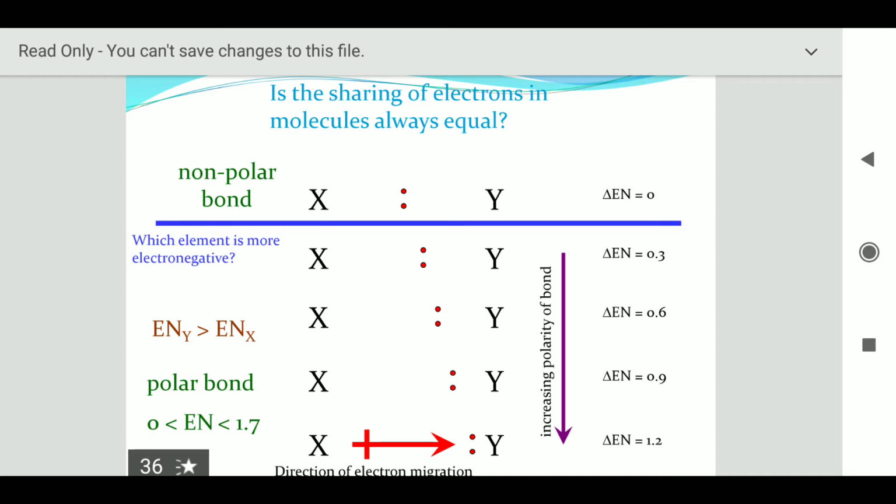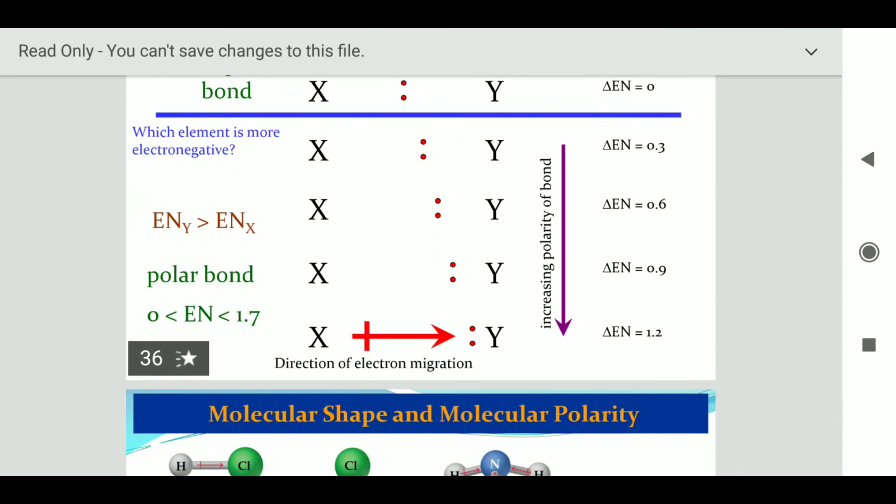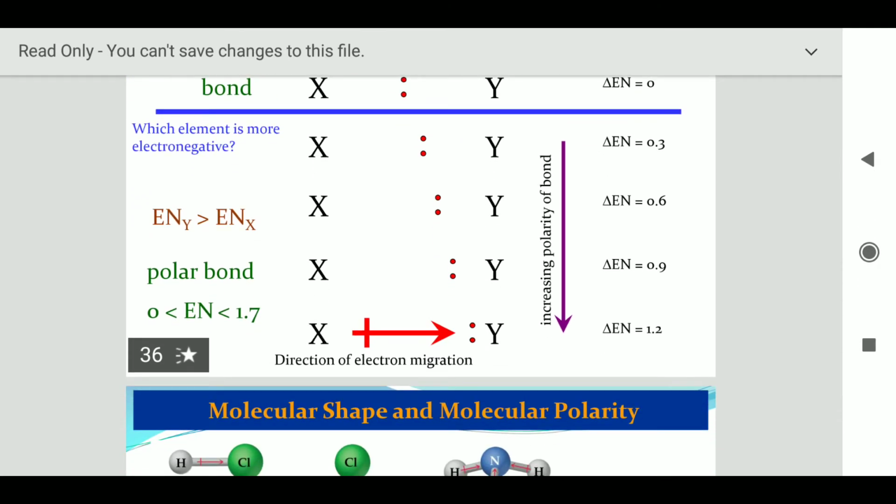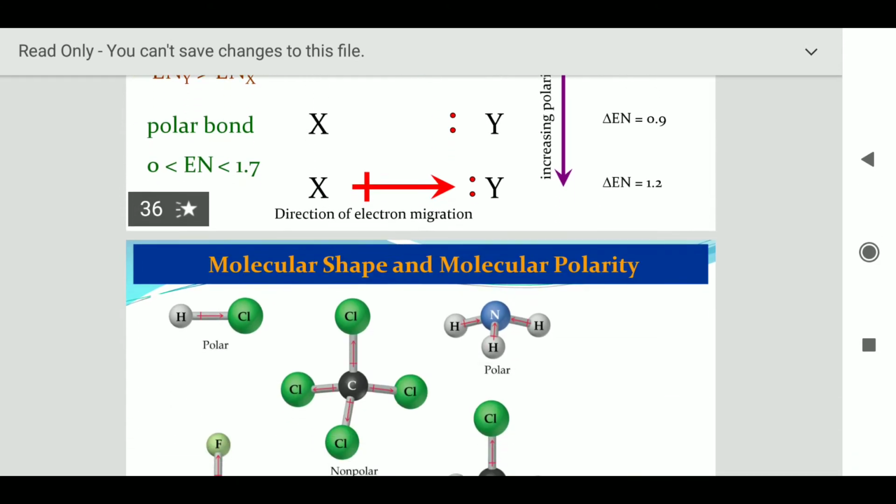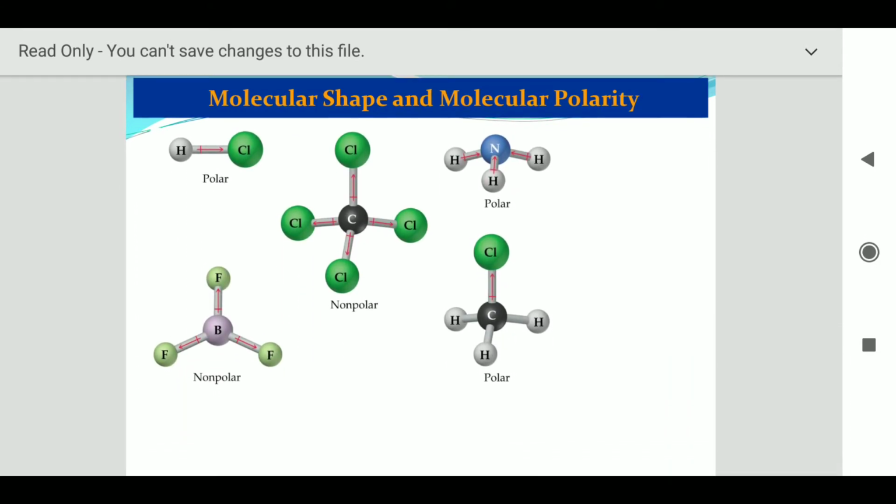As I have given you an example, non-polar bonds, there is an increased polarity. So this is the table through which you can understand the direction of electron migration. All right, now moving on to the molecular shape and molecular polarity. Here you can see there is a difference in the electronegativity between hydrogen and oxygen.